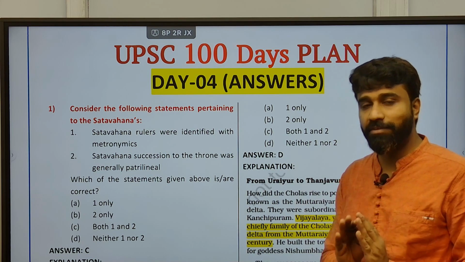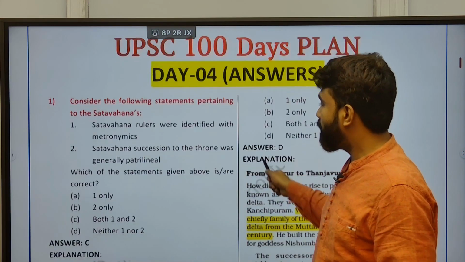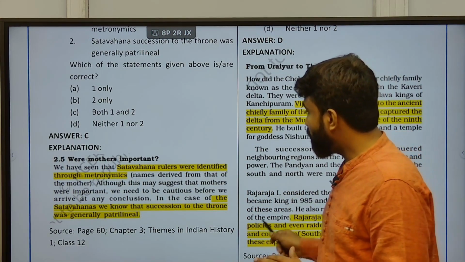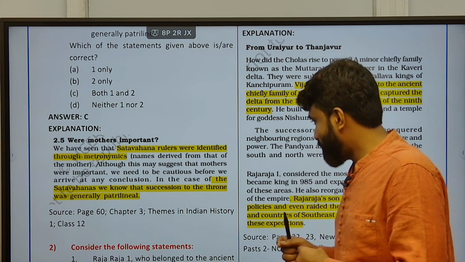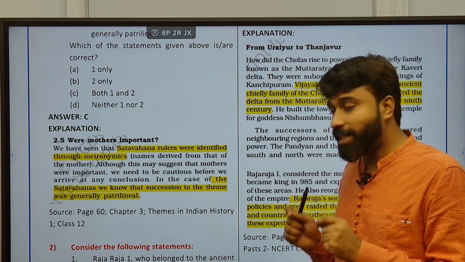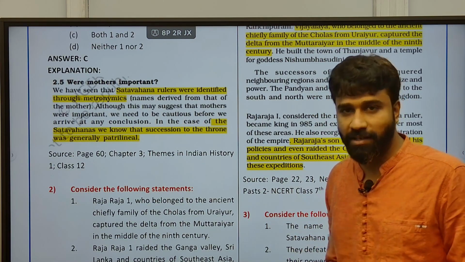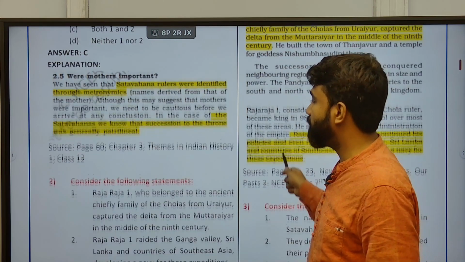Shatavahana rulers were identified with matronymics. They derived their names from mothers, that is true. However, the succession to the throne was generally patrilineal in nature. Irrespective of their matronymics, meaning the name lineage which was derived from the mother, they had followed this philosophy of succession to the throne being mostly patrilineal in nature. Not mostly, it was confirmed by the NCERT in its Themes in Part 1.